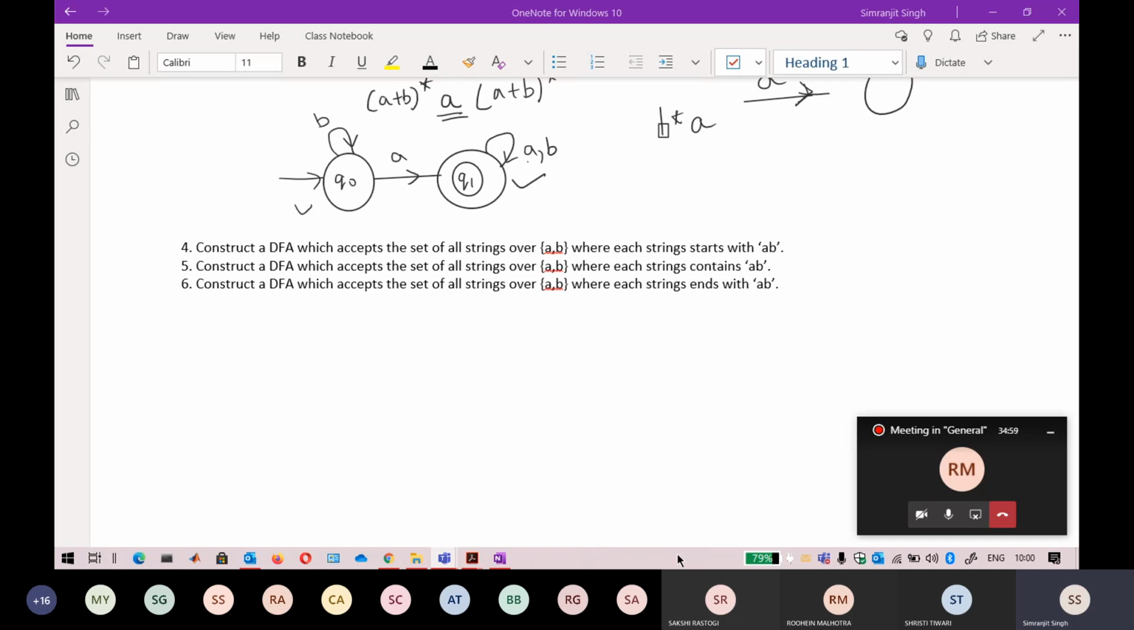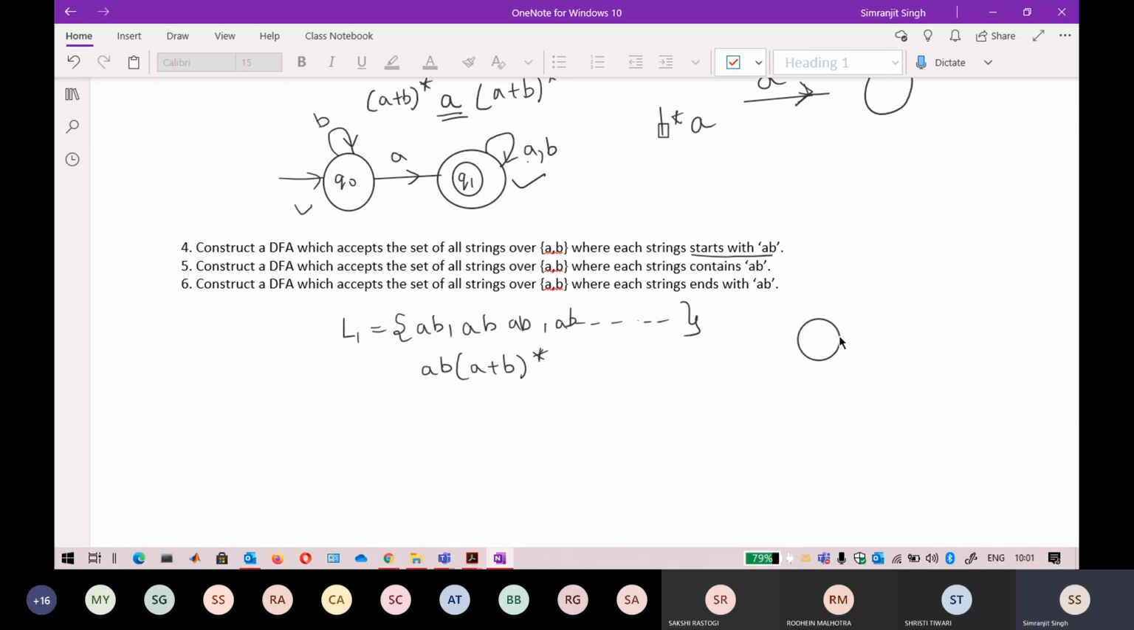Okay, so go for this. Starts with AB. The smallest string here will be AB. After that, any number of A's and any number of B's can come. I do not need to worry about it. So it should always start with AB. If I write a regular expression of it, it will be AB followed by any number of A's and B's. Keep in mind, you cannot do that. The transition AB cannot be written like this. It will always be a transition of one symbol. Keep in mind, this is wrong and this is correct.